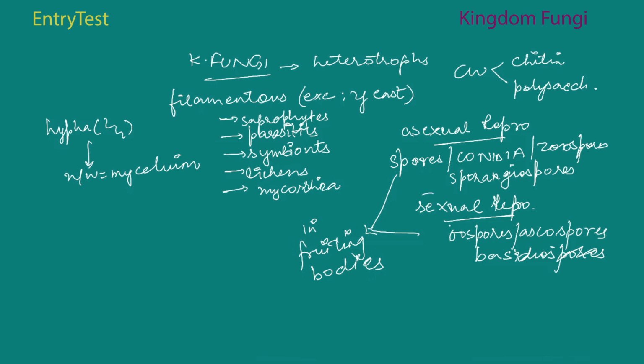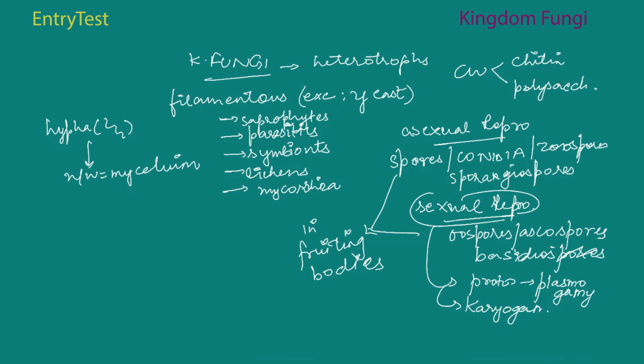And there are three steps of how the sexual reproduction takes place. The first step is fusion of protoplasm. That is known as plasmogamy. The next step after this is fusion of the nuclei called karyogamy. So first the protoplasms fuse, and then the nuclei fuse, and then there's meiosis in the zygote that results in the haploid spores. So that is how the reproduction takes place by sexual means.